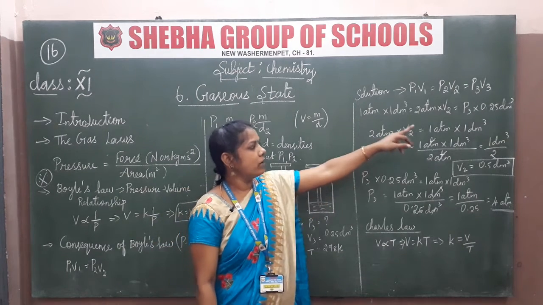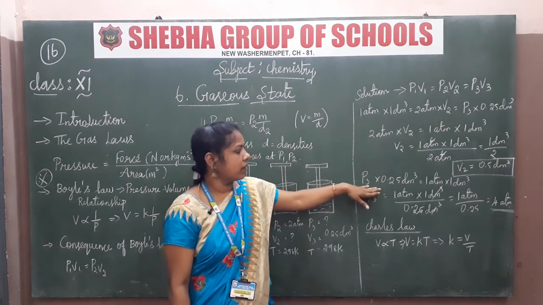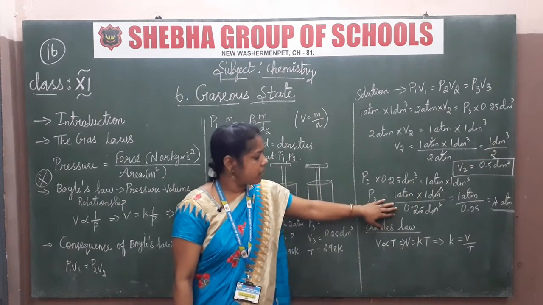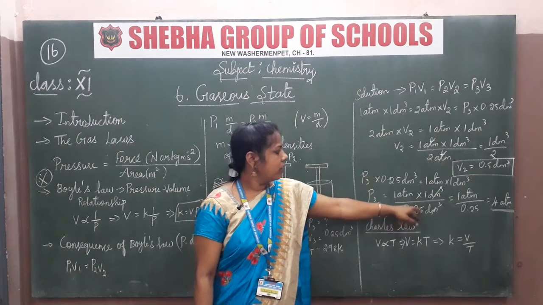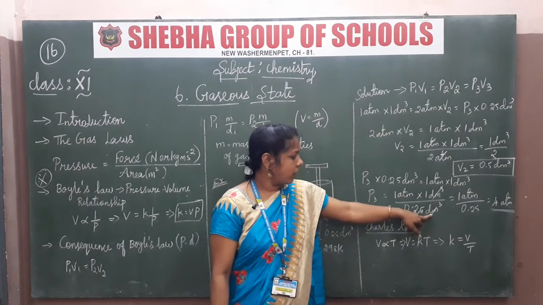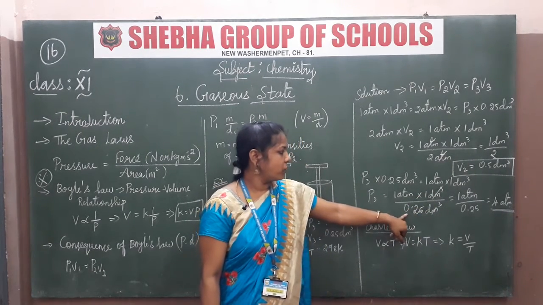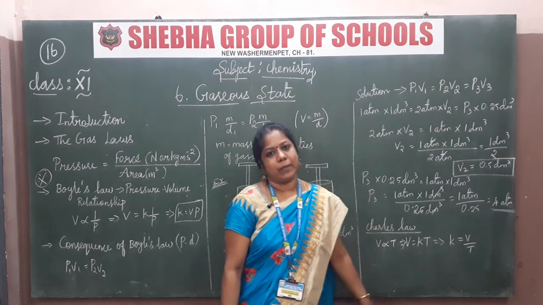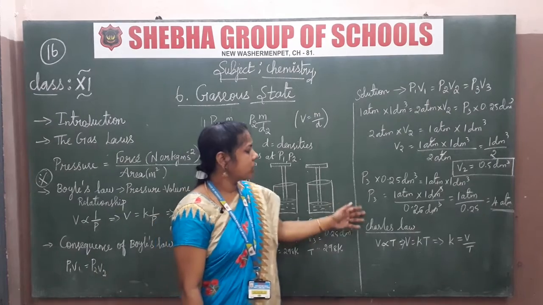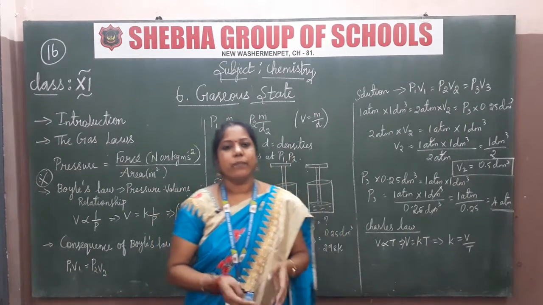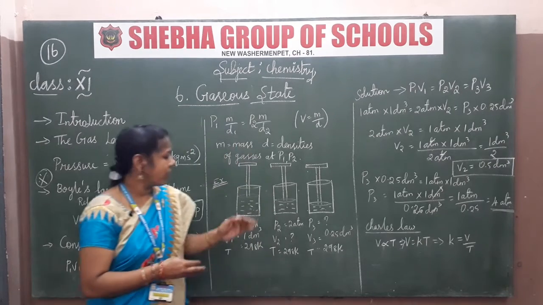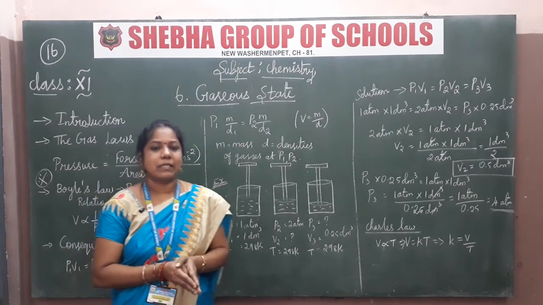Next, 1 and 3. So அதே மாதிரி நான் 3 எடுத்திருக்கேன், 1 எழுதியிருக்கேன். So P3, you have to rearrange that formula, and obviously dm cube உங்களுக்கு cancel ஆகிடும். 1 atm, 0.25 மட்டும் remaining இருக்கும். So நீங்கள் divide பண்ணீங்கன்னா 4 atmosphere. So this is the way to find out the pressure and volume. Whatever it is, you can find out using Boyle's law.